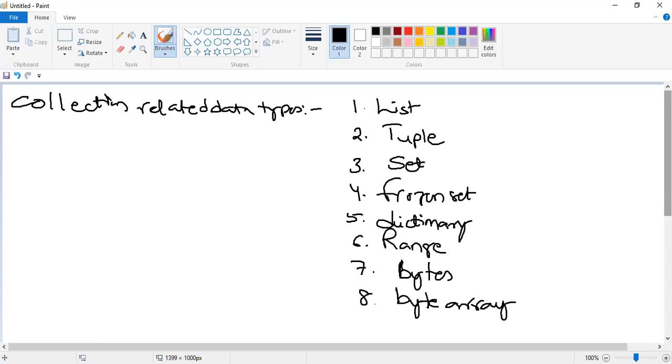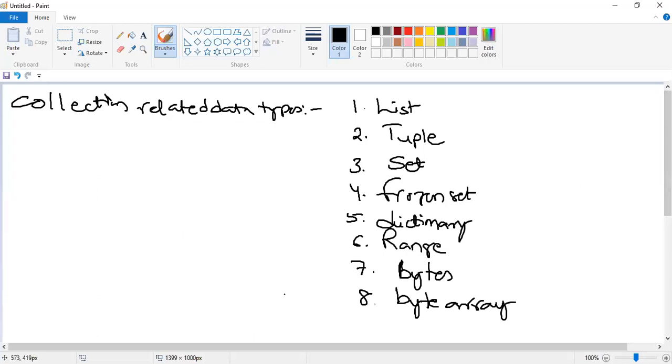So please remember these data types, guys. The basic data types we discussed in the previous session were integer, float, complex, boolean, and string. In collection related data types, we can see list, tuple, set, frozen set, dictionary, range, bytes, and byte array. So we will see the first type of collection related data type. The first one is List.